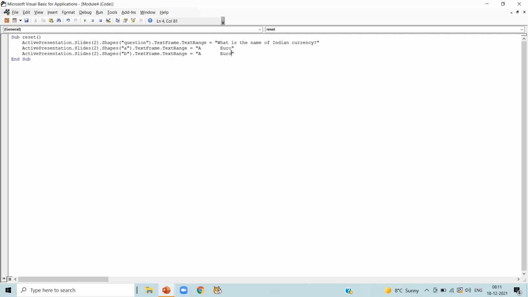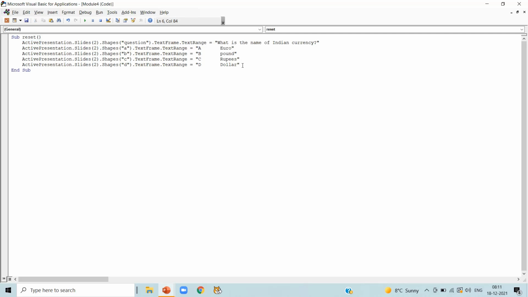Instead of option A, write option B and change the text as well. Now paste it again. Instead of option B, write option C and change the text. Change our options. Again, paste it again. Write option D and change the options. So in this game, we are going to write our questions in the reset section only.